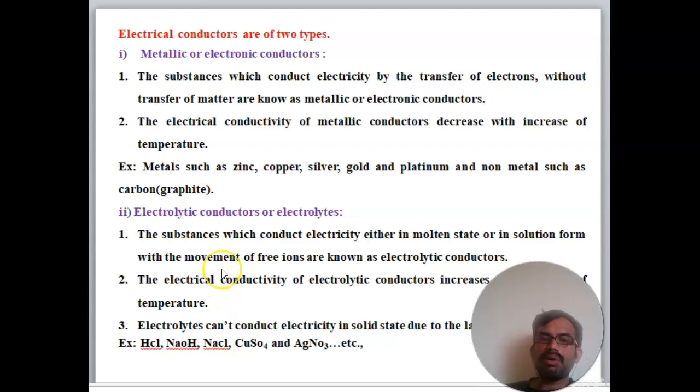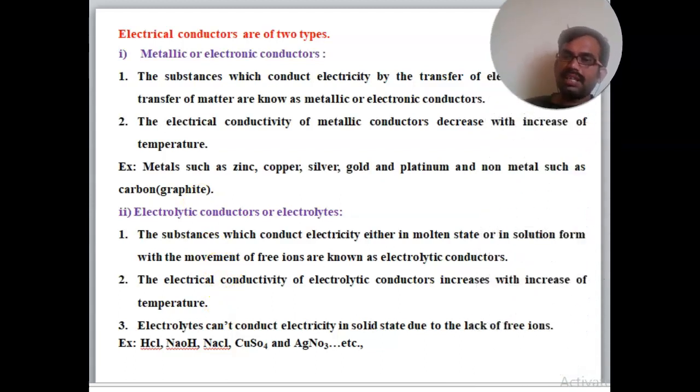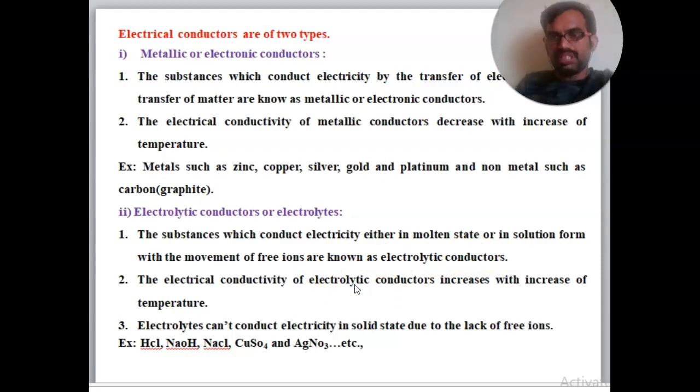Now we will discuss the electrolytic conductors or electrolytes. The substances which conduct electricity either in the molten state or in solution form, through the movement of free ions, are known as electrolytic conductors. The electrical conductivity of electrolytic conductors increases with increasing temperature. Electrolytes cannot conduct electricity in the solid state due to the locking of free ions.